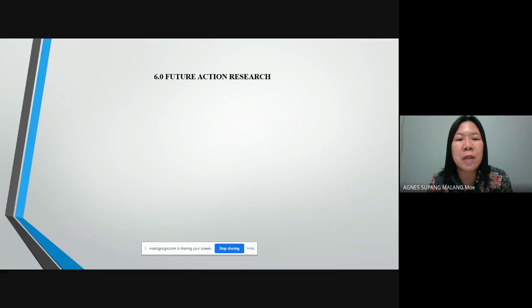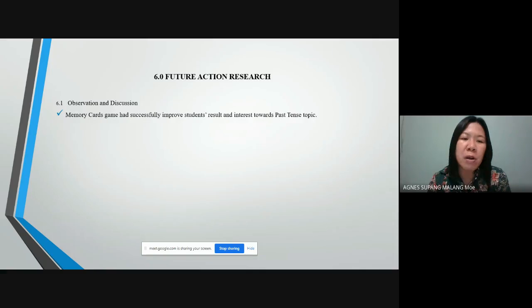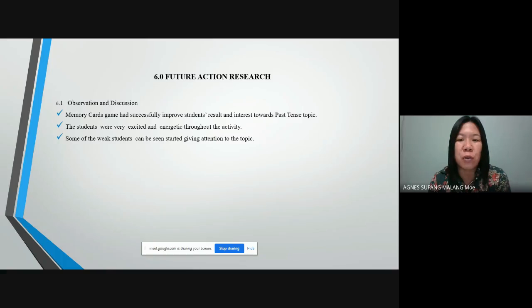Next, I'm going to present the future action research for this topic. Based on observation and discussion, memory card scheme has successfully improved students' result and interest towards past tense topic. The students were very excited and energetic throughout the activity, and some of the weak students can be seen started giving attention to the topic.